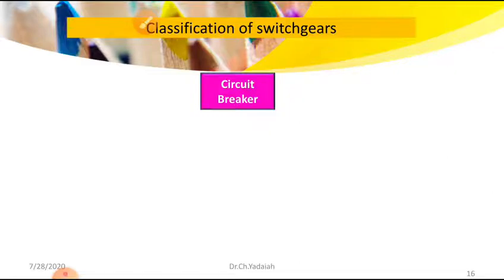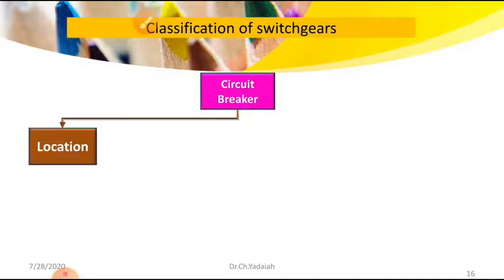First, based on the location where we are going to place the circuit breaker, that is, whether indoor, inside the building, or outdoor, in the yard outside the building. So it is categorized based on location.